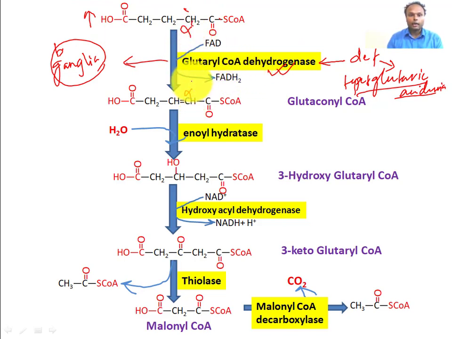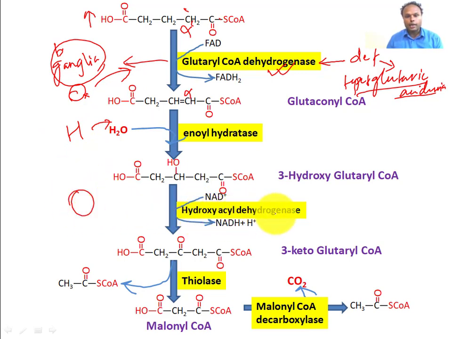Now let's talk about the catabolic pathway. After insertion of the double bond, there will be hydration, so addition of water. This is the O reaction, oxidation, then the H reaction, hydration, and then this is also oxidation.